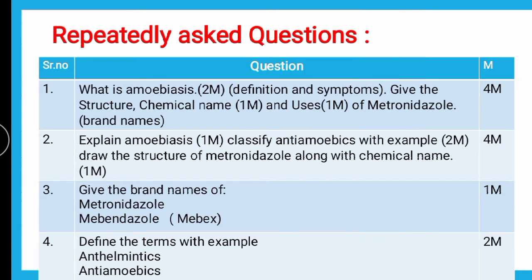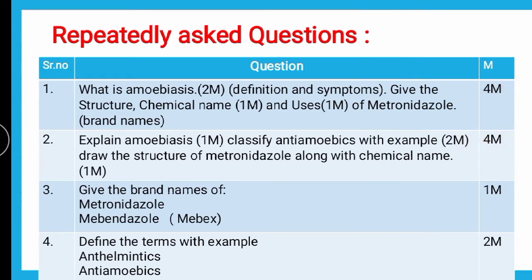Now, in question number 2, explain amoebiasis can be asked for 1 mark, classification can be asked for 2 marks, and the structure of metronidazole along with the chemical name can be asked for 1 mark. This way the question comprises a total of 4 marks.